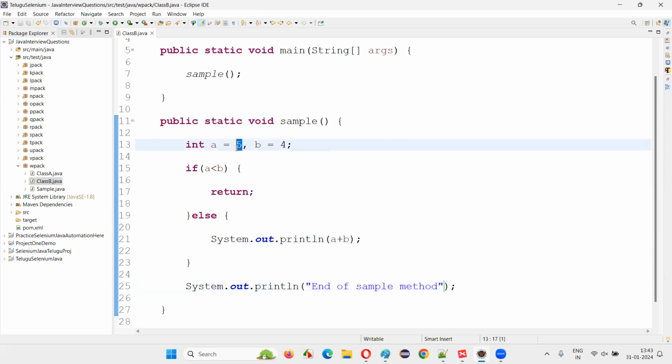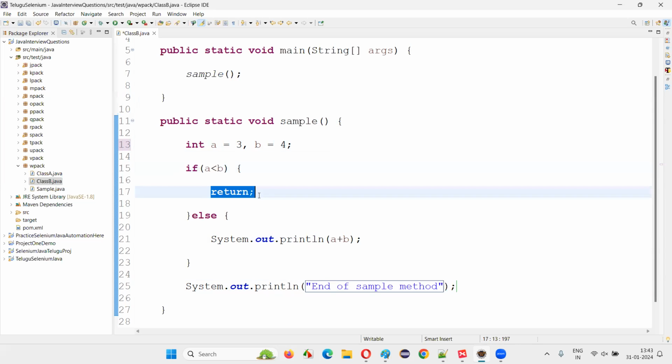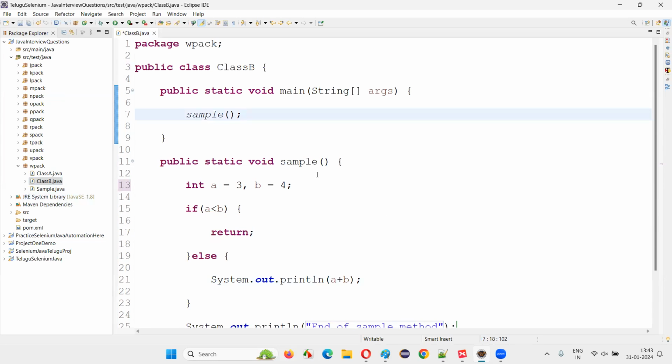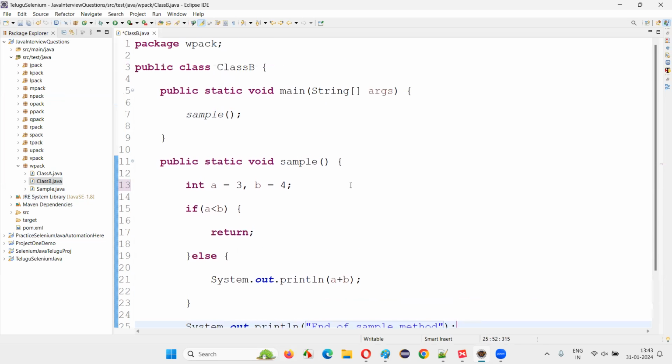But what if I give 3 here? In such a case, what will happen? The main method will call this method, and definitely 3 is less than 4. Immediately the return statement will execute, and none of these things will be printed, guys. Neither 9 nor end of the sample method will be printed. The method execution will stop here itself. It's not about the if-else block; this return keyword or statement will stop the execution of the method and go back to the method calling statement immediately, without worrying about the rest.